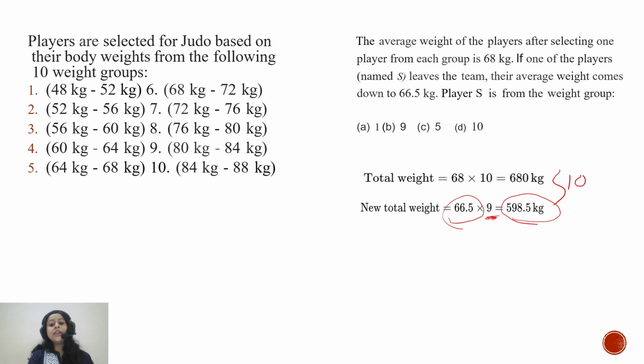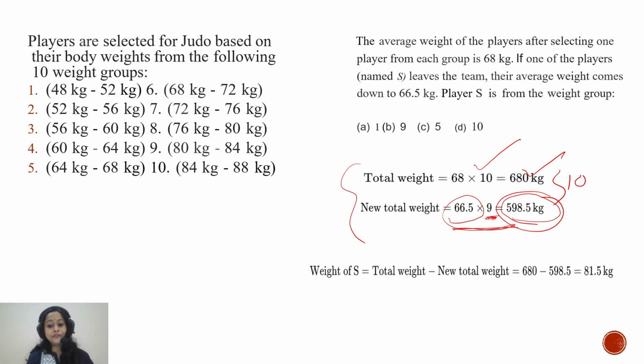Now, we have the total weight of 10 players, and in the second case, the total weight of 9 players. If we subtract the total weight of 9 players from the total weight of 10 players, we'll get the weight of S who left the team.